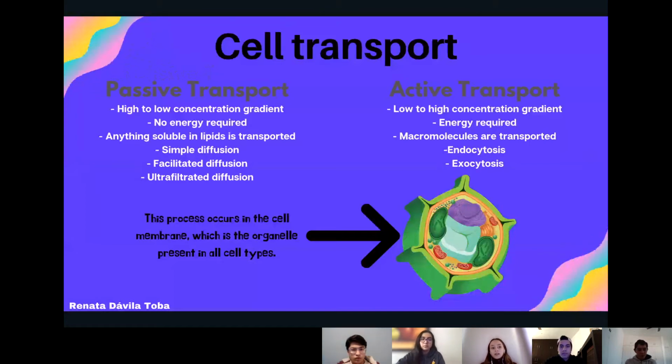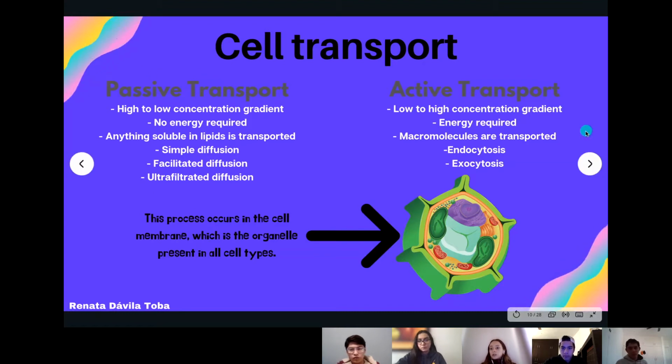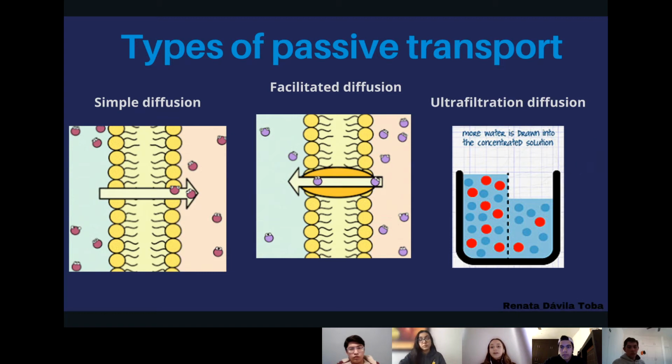In the passive transport, there's a high to low concentration gradient. There's no energy required, which means that it's considered more of a natural process. The active transport is a process which has a low to high concentration gradient, and it actually requires energy. In the next slide, I will show you three different pictures of the passive transport, which are simple diffusion, facilitated diffusion, and ultrafiltration diffusion.